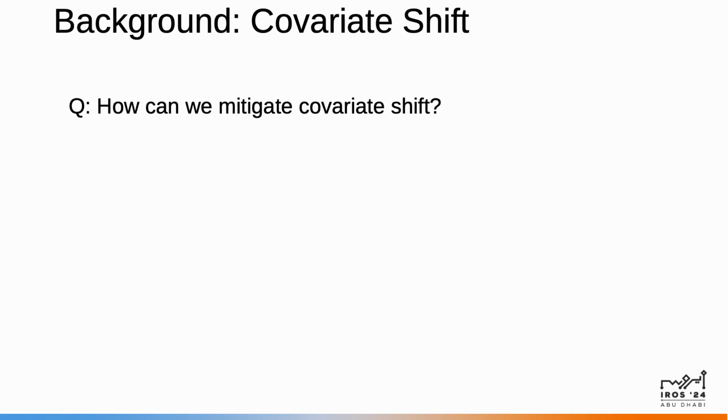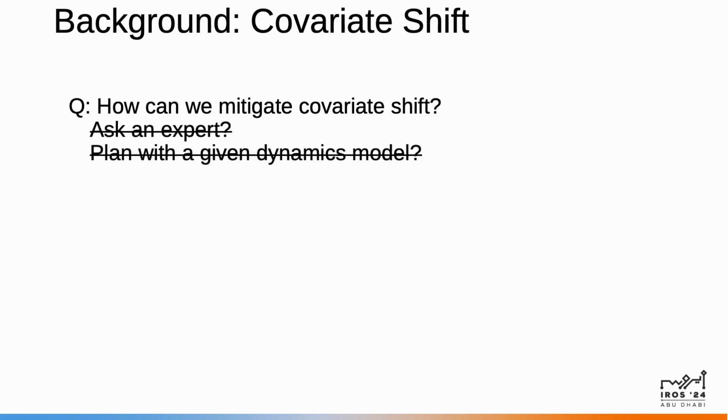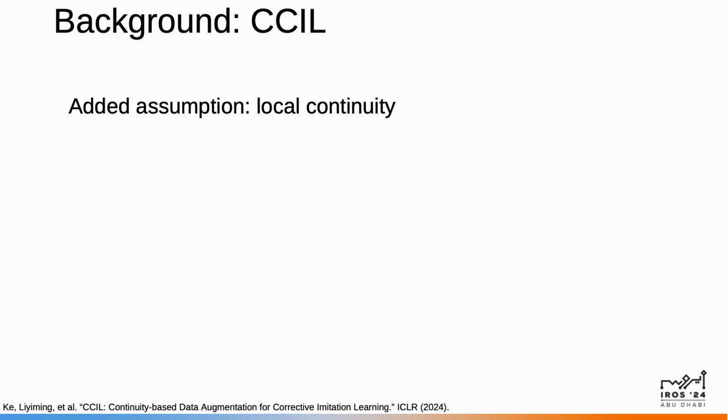So, how can we combat covariate shift? Previous work has explored multiple methods, such as querying an expert for labels or using a known dynamics model to plan in the environment. These, however, require substantial additional assumptions which may be difficult to fulfill in the real world. This is where CCIL, or Continuity-based Corrective Labels for Imitation Learning, comes in, published in ICLR earlier this year. If we add a very minimal additional assumption on local continuity of the environment dynamics, common in a lot of control literature, we can generate synthetic corrective labels to augment our dataset.